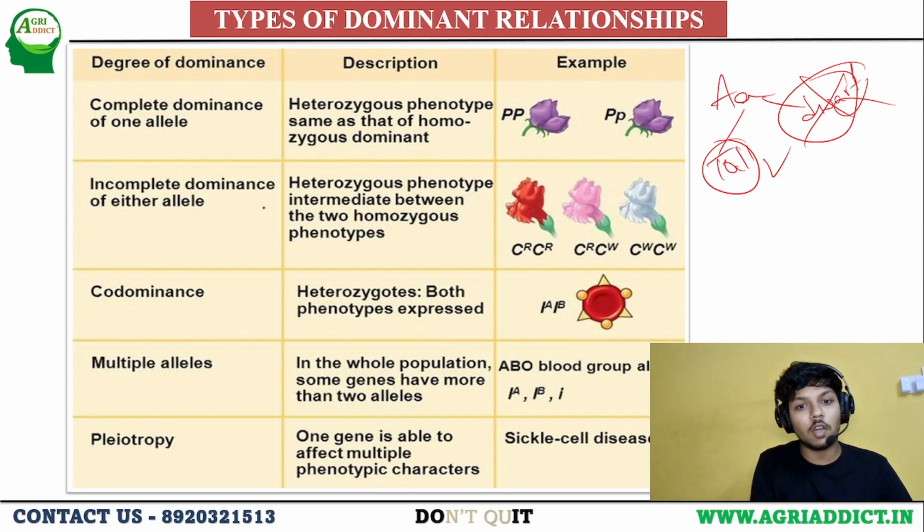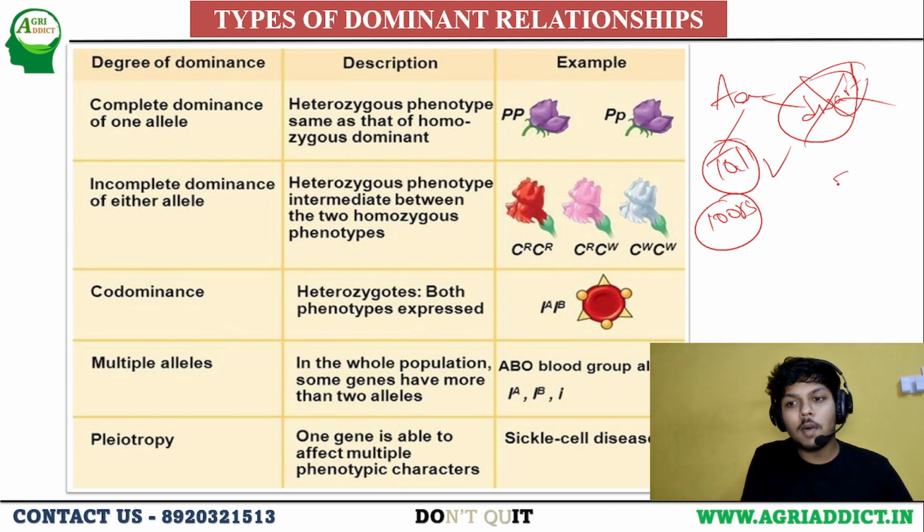Whereas incomplete dominance, they will come to a compromise. Like, suppose we go to a shop with our mother. The shopkeeper says the cap is 100 rupees. Let's assume you're purchasing a cap and the cap's cost is 100 rupees. Your mother bargains it to 50 rupees.